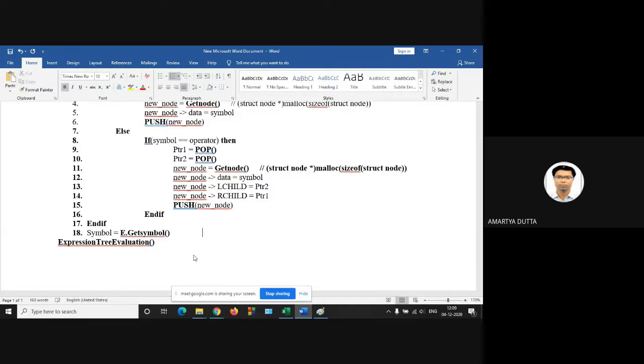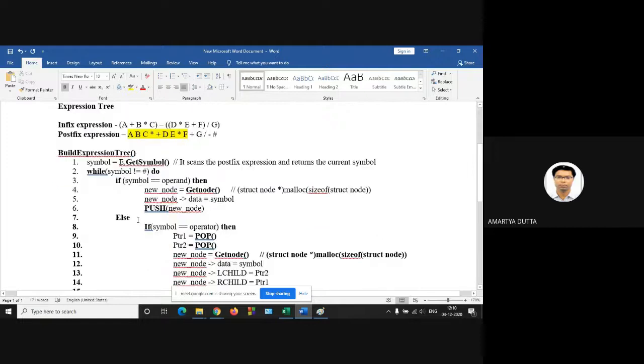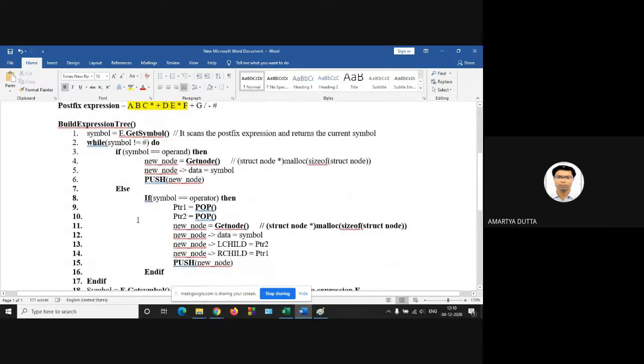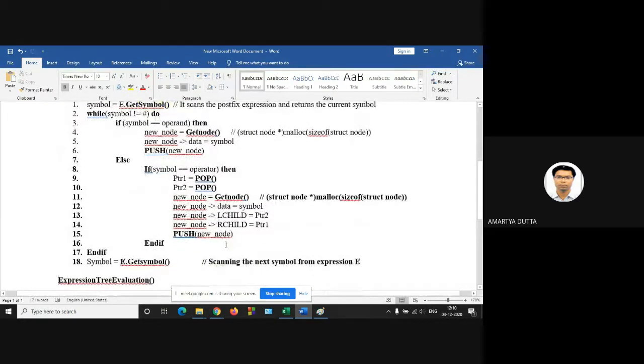So this is used for scanning the next symbol from expression E. Scanning the next symbol from the expression E. So this is the algorithm for build expression tree procedure.